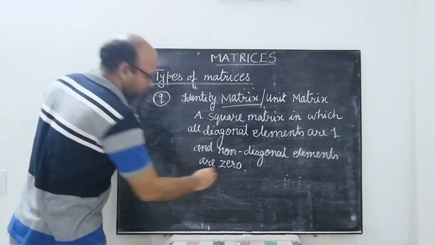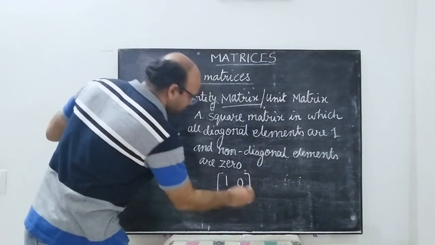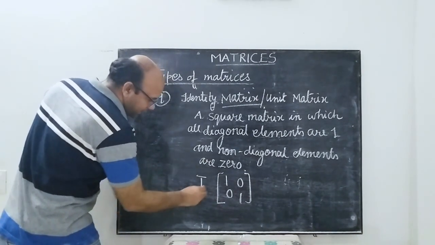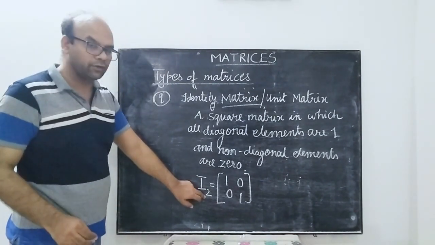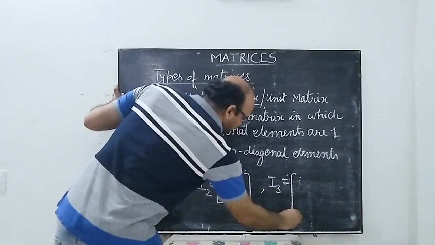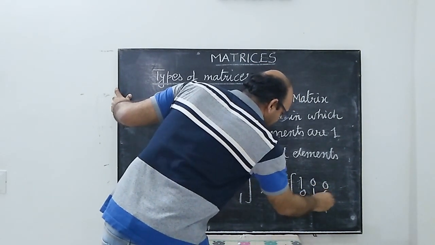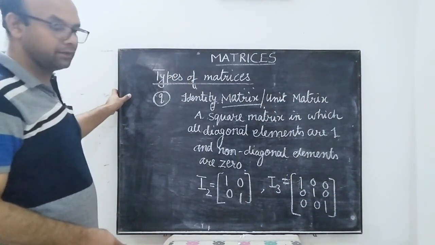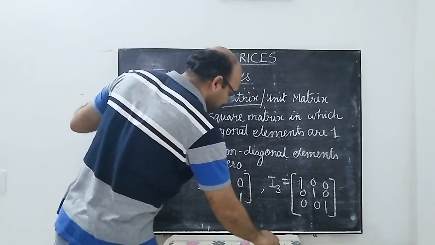Example: 1, 0, 0, 1. So this is an identity matrix of order 2. Generally we denote this by I, and sometimes we put a subscript 2 to indicate it's an identity matrix of order 2. So if you want to write an identity matrix of order 3, we can have I3. On the diagonal we have 1. Rest of the elements will be 0. So this is a 3 cross 3 identity matrix. We generally denote the identity matrix by capital I.